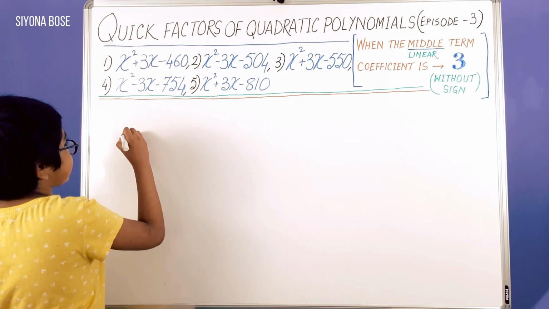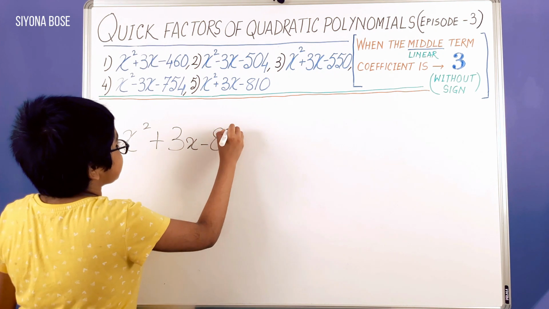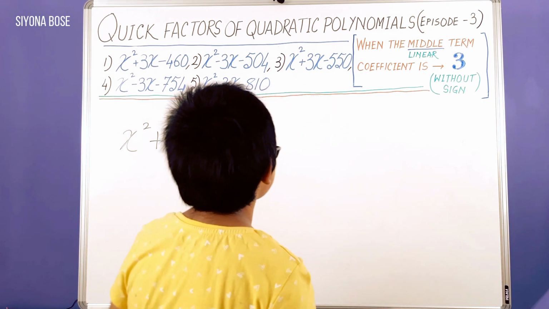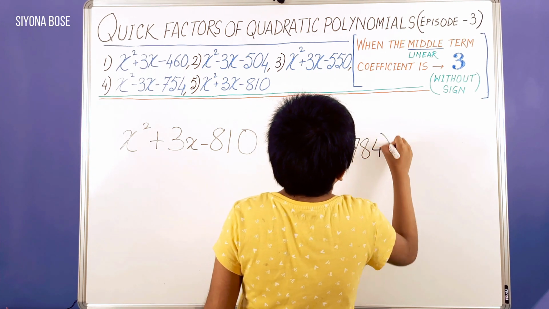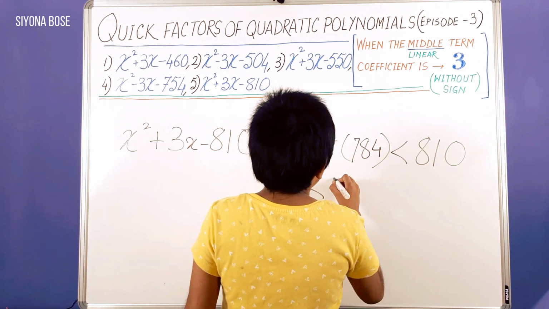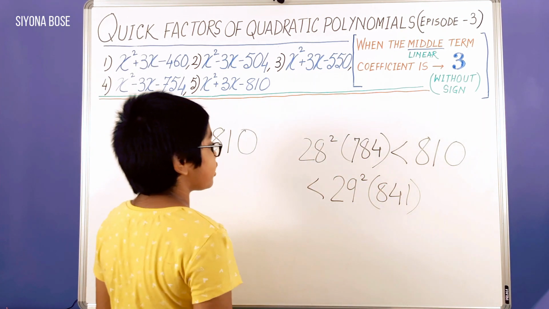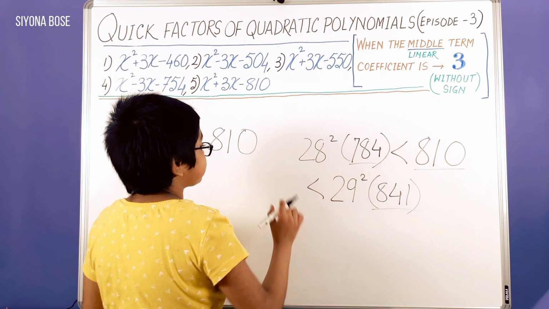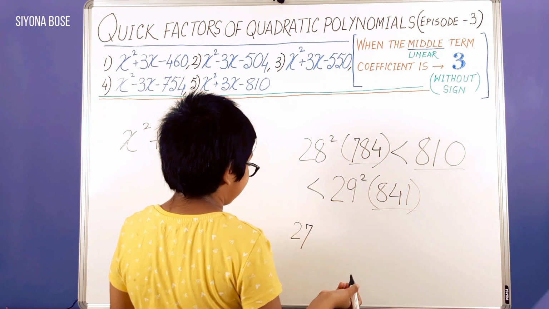Our last polynomial is x squared plus 3x minus 810. Again, we need to locate 810 between two consecutive perfect square numbers. They are 28 squared, 784, less than 810, less than 29 squared, 841. We locate 810 between 784 and 841, which are two consecutive perfect square numbers, and subtract 1 from 28 to get 27, and add 1 to 29 to get 30.